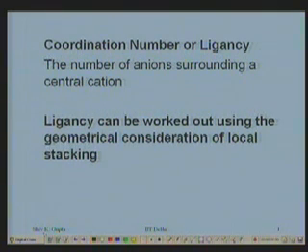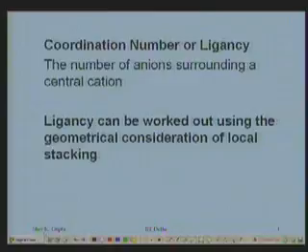In other words, number of anions surrounding a central cation. That is going to be the coordination number or the ligancy. Well, we shall work this out when we look at the geometry by working out the numbers of these bigger spheres surrounding the smaller sphere in the center. While looking at the geometry, we shall talk about these numbers.